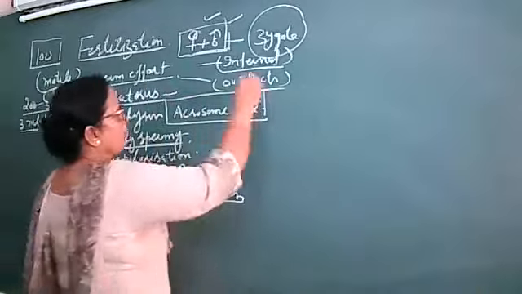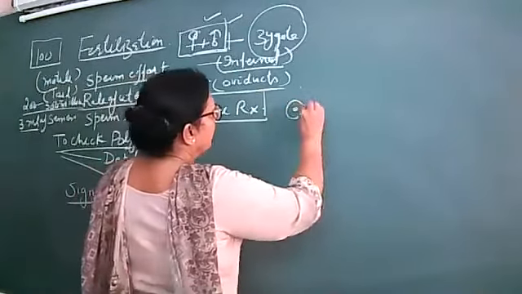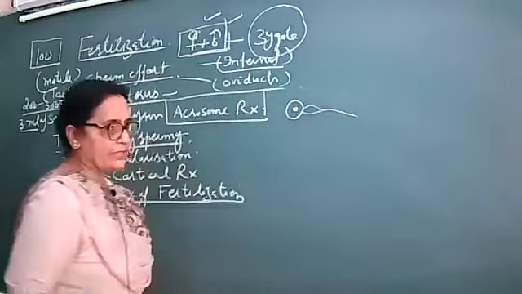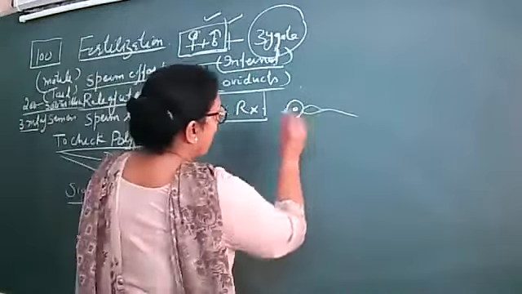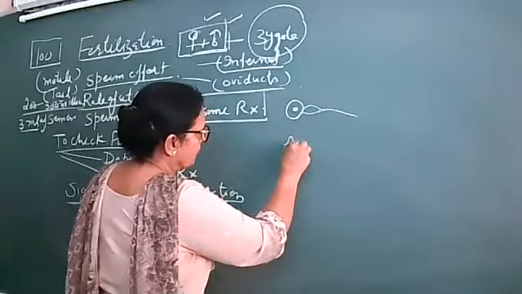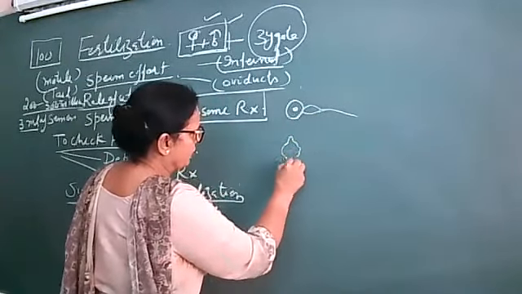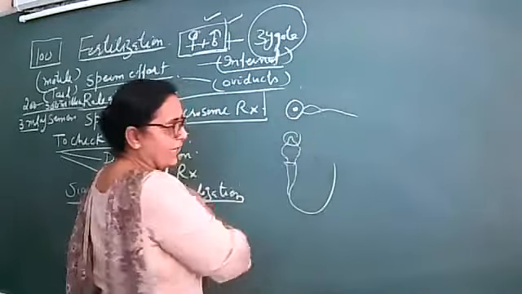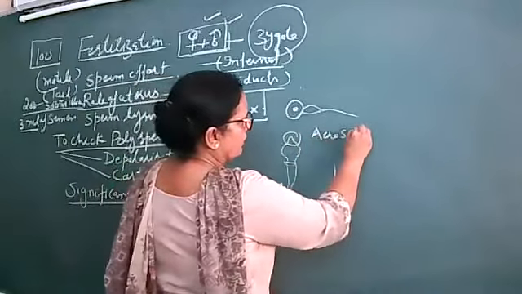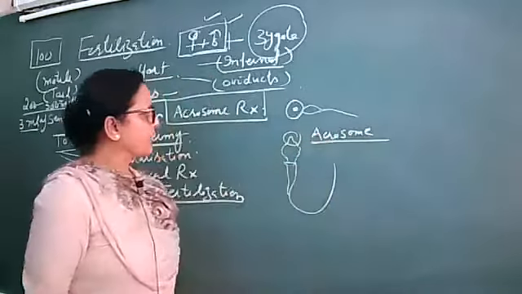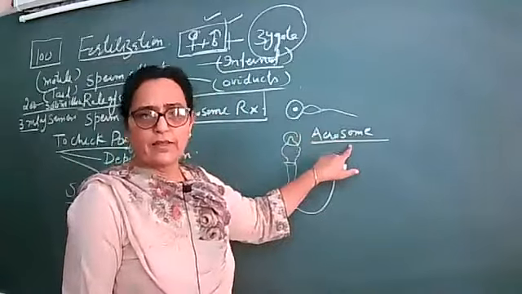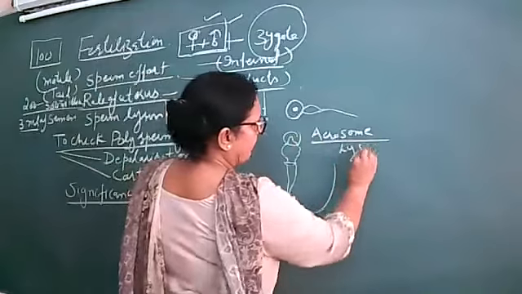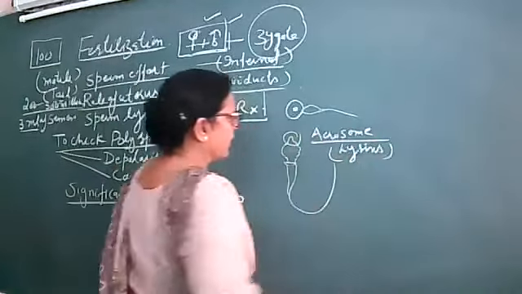Acrosome reaction means, when the female gamete and the male gamete approach, suppose this is the upper part of the sperm that you have studied. This is just a diagram I'm drawing, okay? What is this known as? This is known as the acrosome. And in this acrosome, certain enzymes are present, lysins are present.